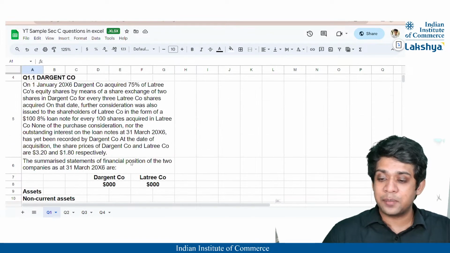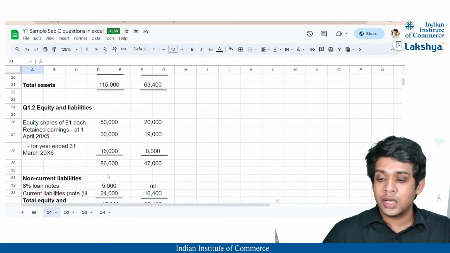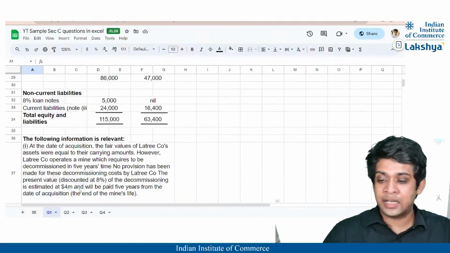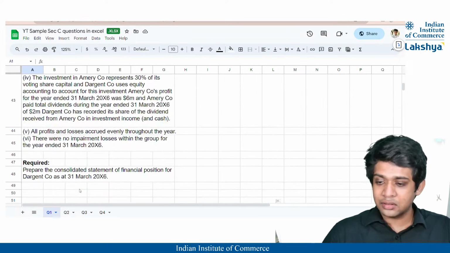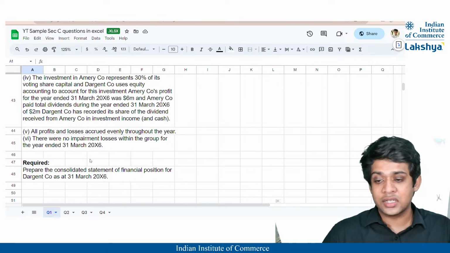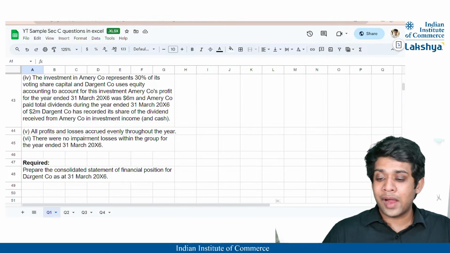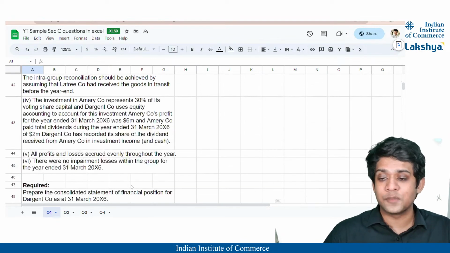Now, this is the statement of financial position provided to us, in which we have our equity, non-current liabilities and current liabilities, and quite a few adjustments required for preparation of the financial statements. Required: prepare the consolidated statement of financial position for Dargent Company as at 31st March 2006.